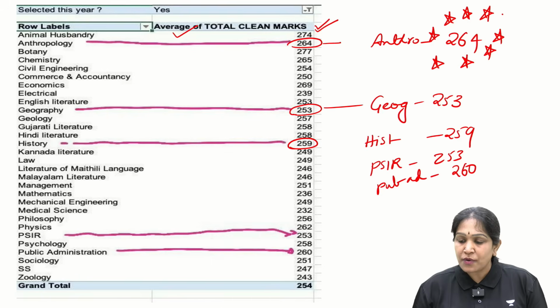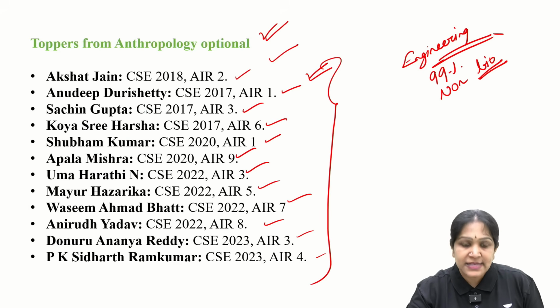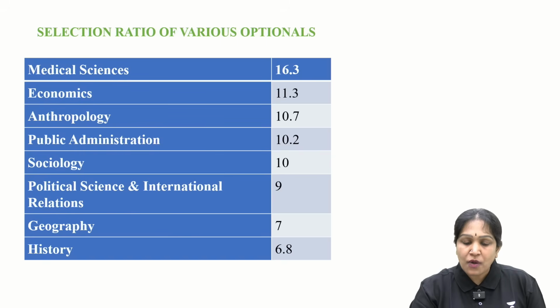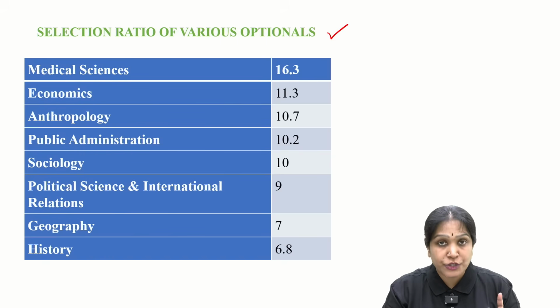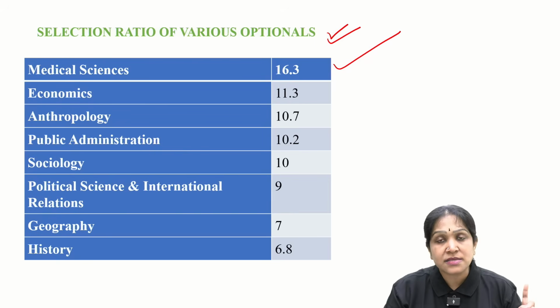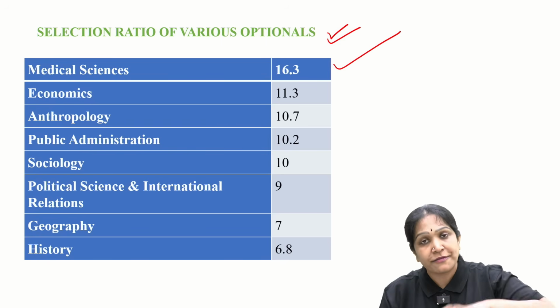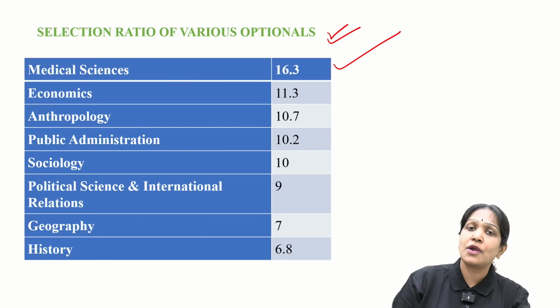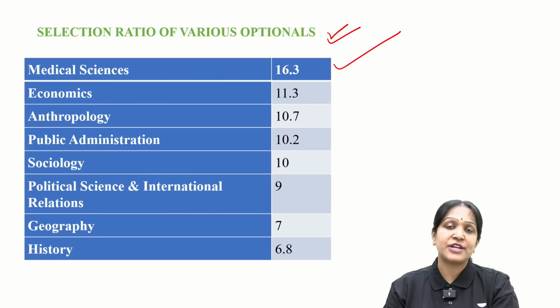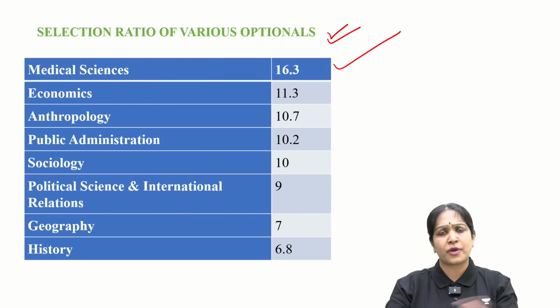Is it clear? Highest average score, more students among the toppers. And selection ratio, look at this, this is another comparison. Medical science 16.3, true, but because of that, can we take medical sciences when you have not done MBBS? Not possible. Even MBBS graduates most of the time choose other optionals like anthropology. Why?